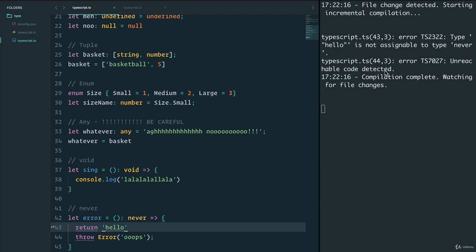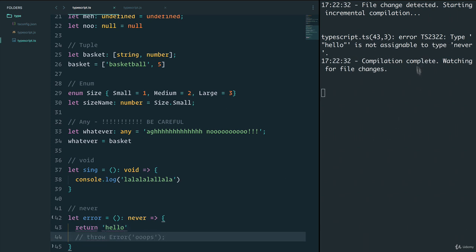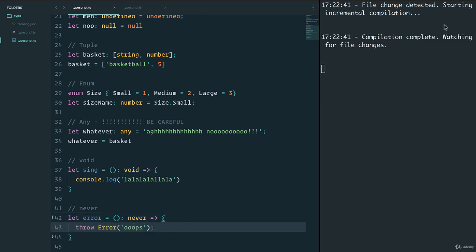One for unreachable code, which makes sense. And type hello is not assignable to type never. If I comment this out and save, I get that error once again because we're returning something. Let's go back to the error and everything is compiling properly.